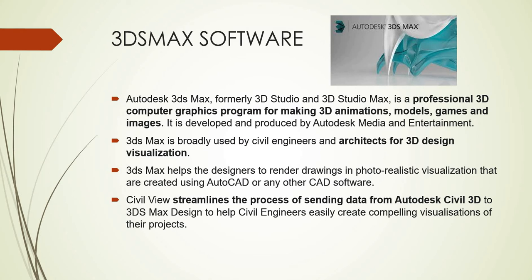It is widely used by civil engineers and architects for 3D design visualization. Civil View simplifies the process of sending data from Autodesk Civil 3D to 3ds Max, designed to help civil engineers easily create and complete a visualization of their projects.